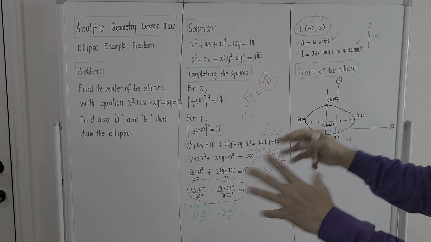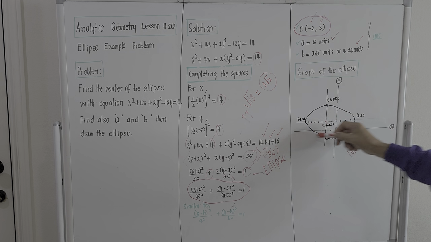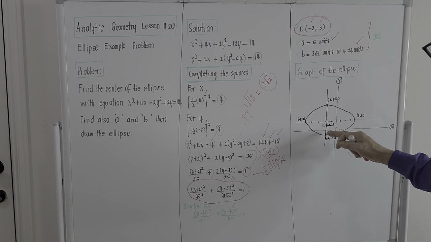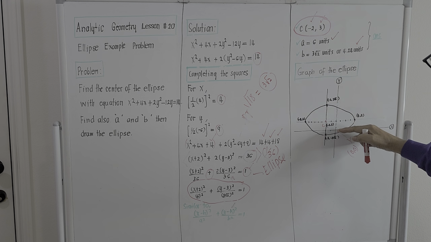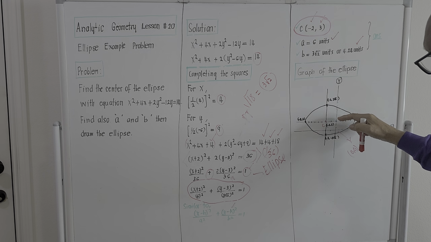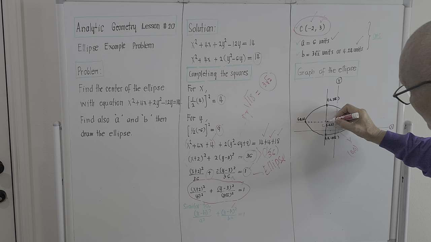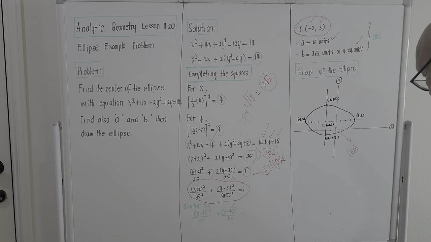And if we try to bring out the graph, like what I said, this should be the y-axis, this is the x-axis, the location of the center of the ellipse is actually at negative 2. Abscissa is negative 2, this is negative 1, negative 2, and the ordinate is actually 3 units up. So from the x-axis, it should be moved 3 units upward, 1, 2, 3. So this is 3. So then the intersection of negative 2 and 3 will be the center. So this is the center of the ellipse. That's the center. Okay.